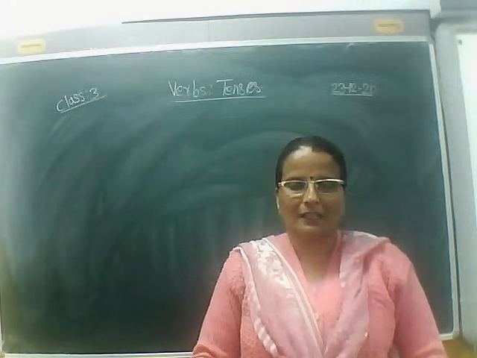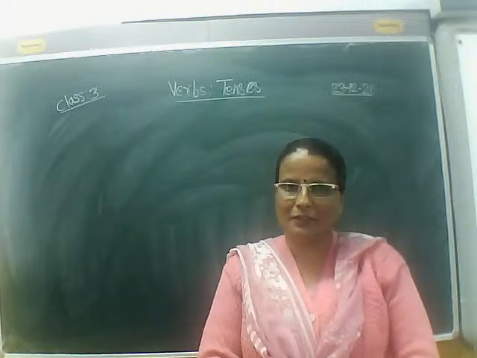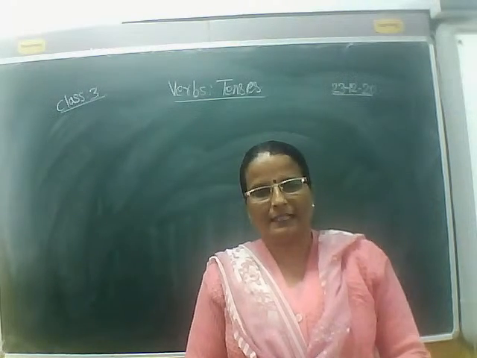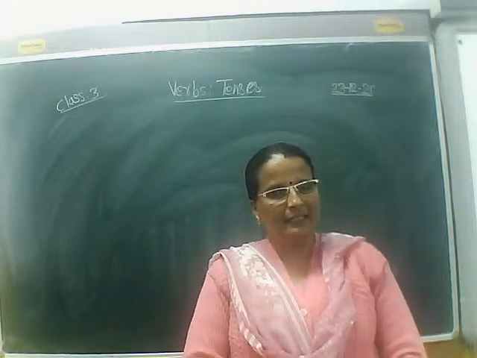For verbs ending with y, we keep y and add ing.